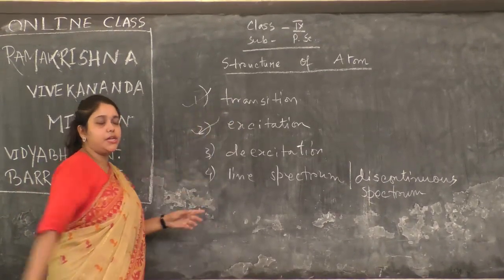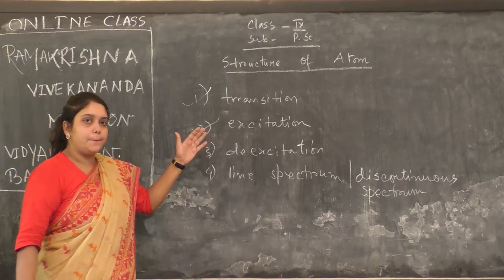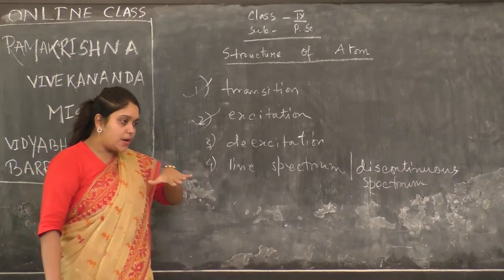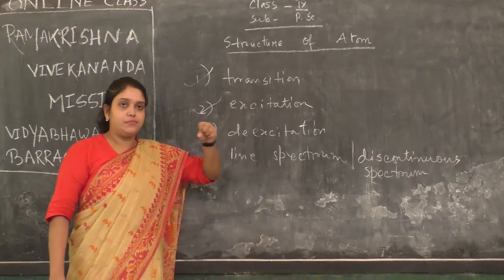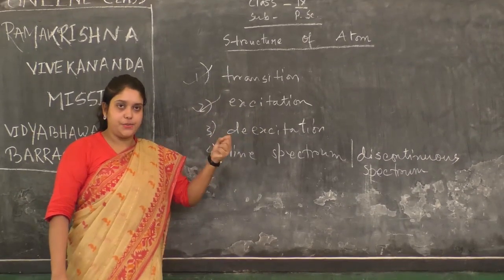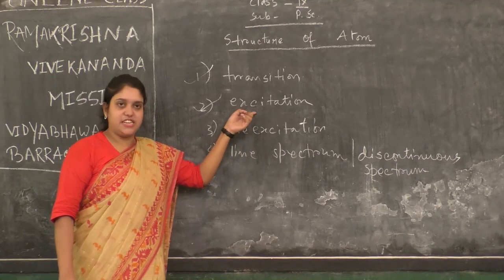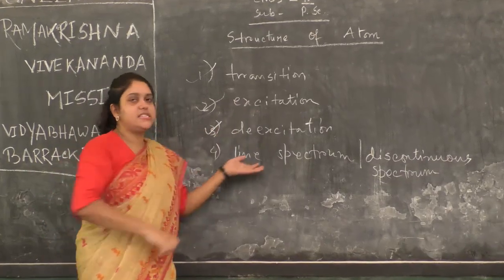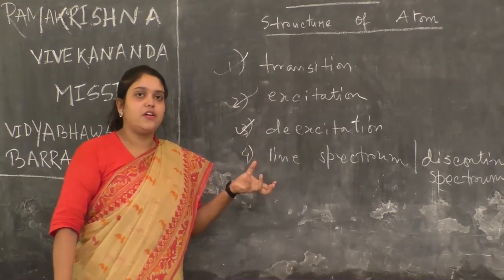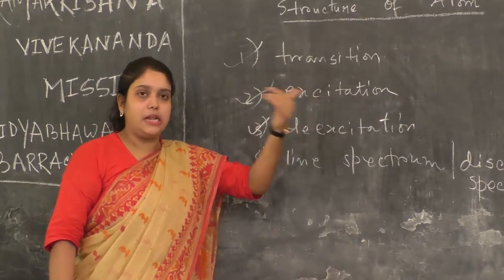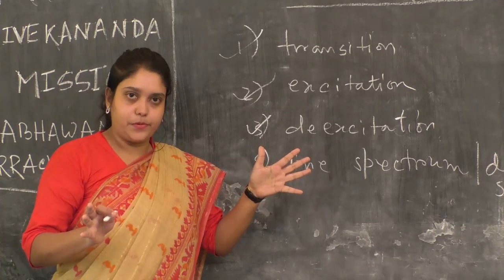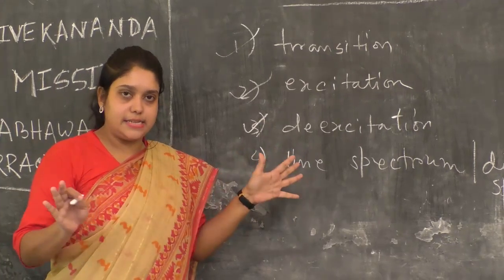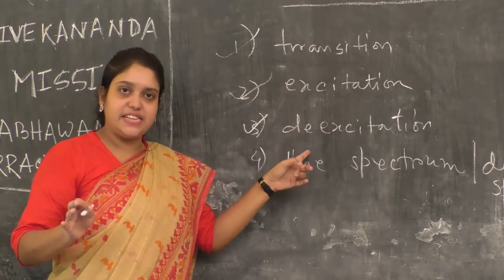Next is excitation. If an electron is jumping from a lower energy level to a higher energy level, the electron will absorb energy, the electron will get energy. This is called excitation. Opposite, de-excitation. If an electron is jumping from a higher energy level to a lower energy level, that electron will lose some energy, or the electron will radiate some energy. This is known as de-excitation.